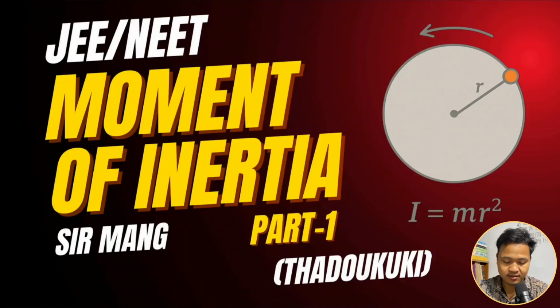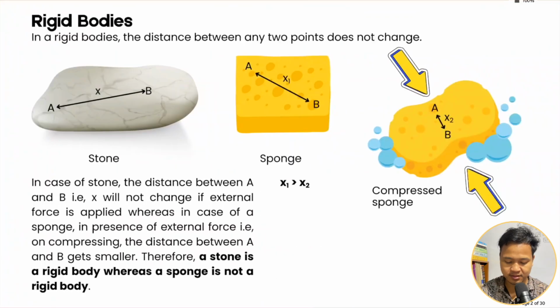Okay, so let's see moment of inertia. Moment of inertia is defined for a rigid body. In standard books, this chapter is called rigid body dynamics, so what is a rigid body?